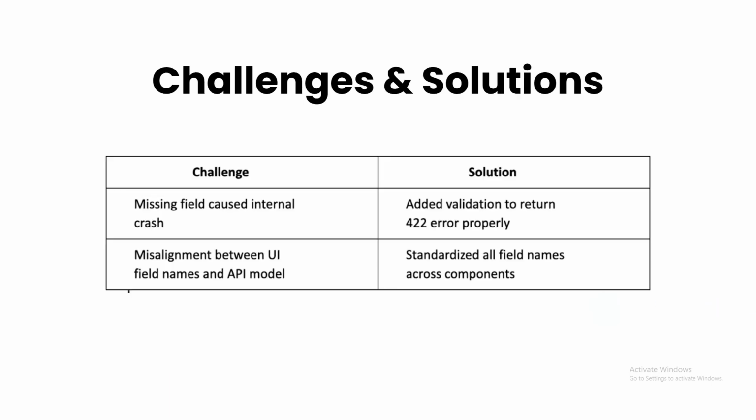So we come to the challenge and solution. One of the big issues was a mismatched field name between the UI and backend, which caused errors. To fix this, we standardized field names and added validation to handle bad input gracefully. This ensures smooth integration between the model and game even when something goes wrong.